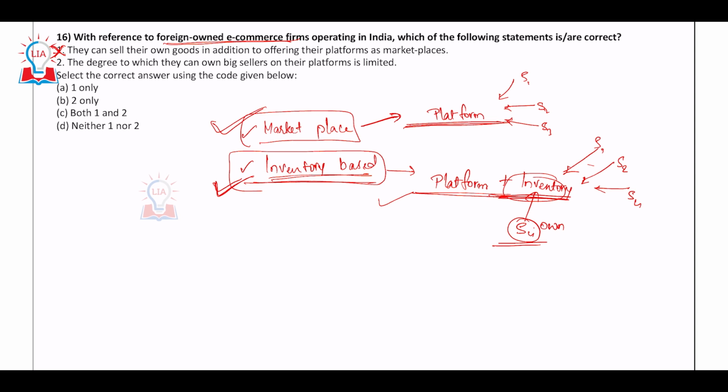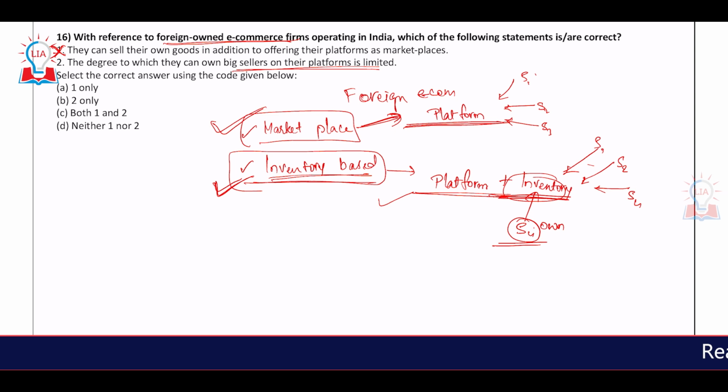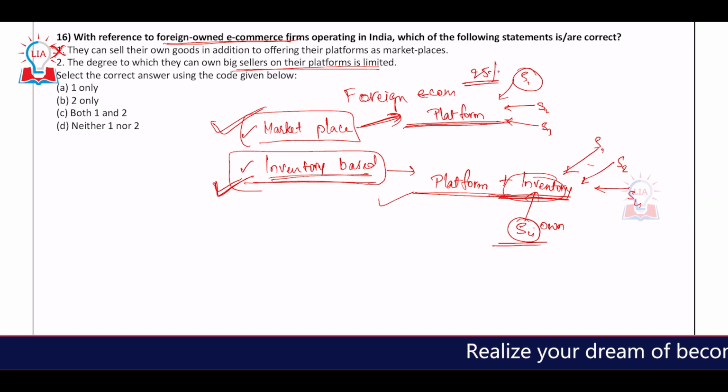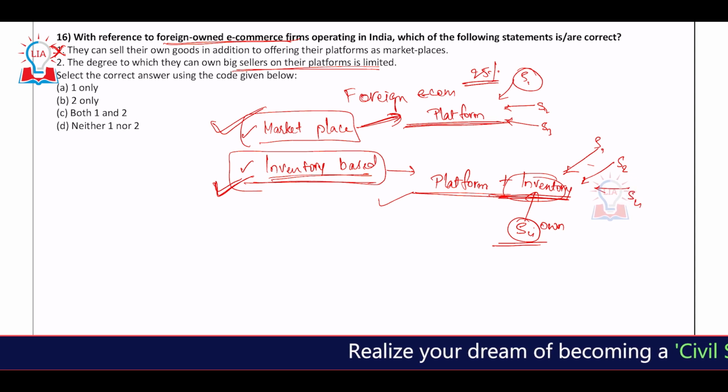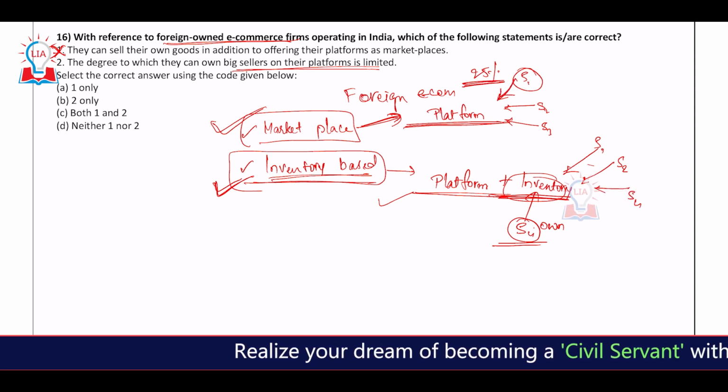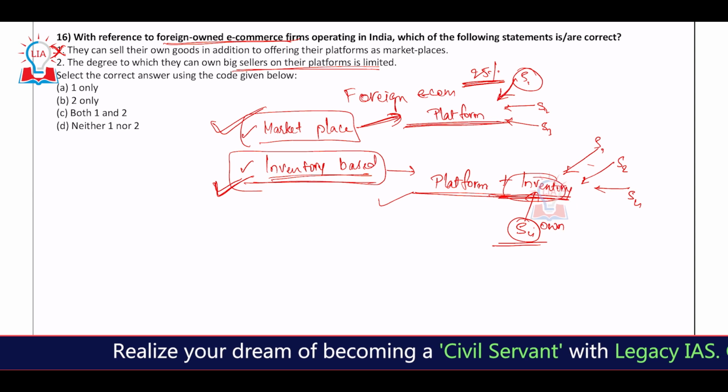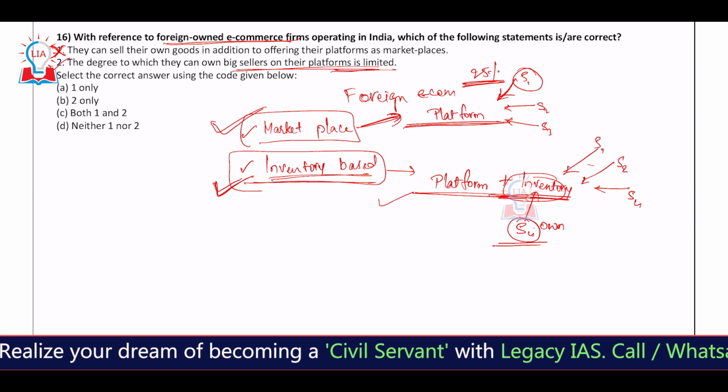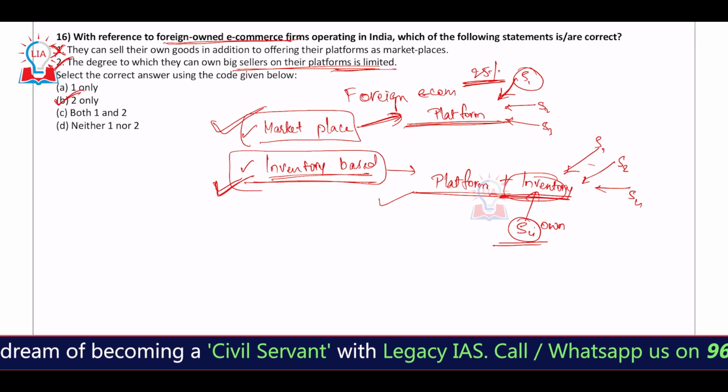The second statement says the degree to which they can own big sellers on their platforms is limited. It clearly says if a marketplace is owned by the foreign e-commerce firm, the maximum it can allow another seller, the big seller, is 25%. Beyond 25%, sales cannot happen by one seller, right? So that is limited. So the answer is 2 only, that is B.